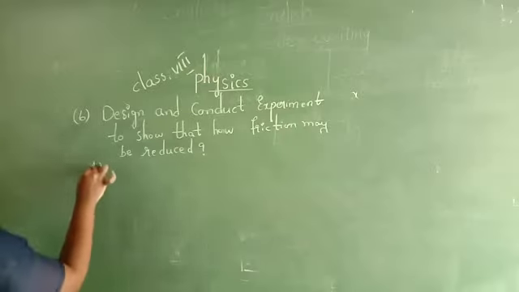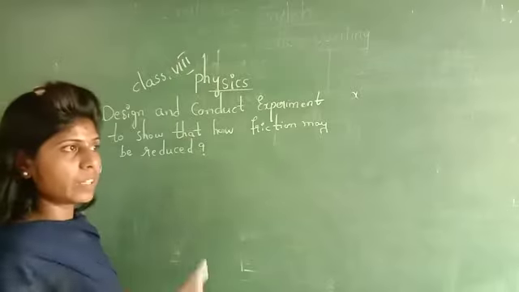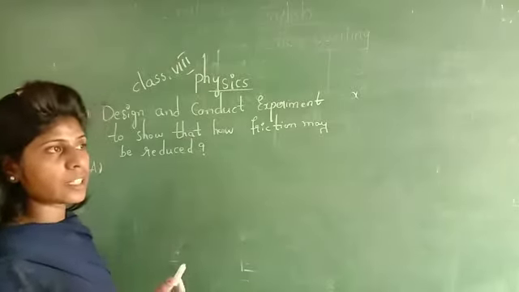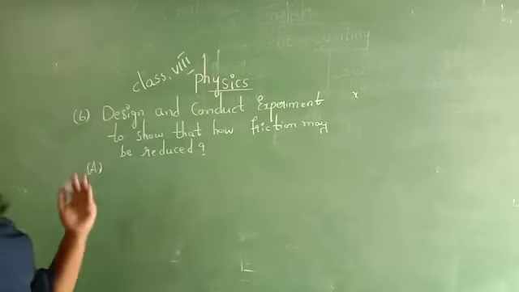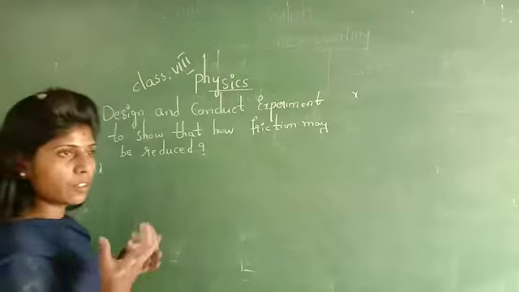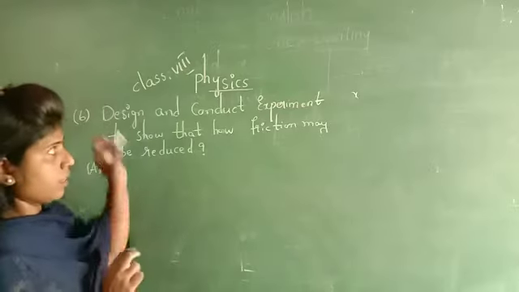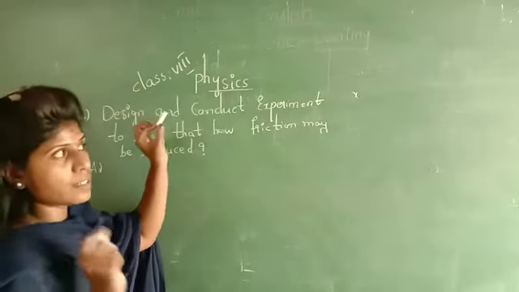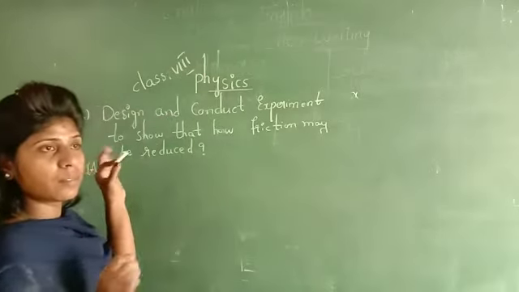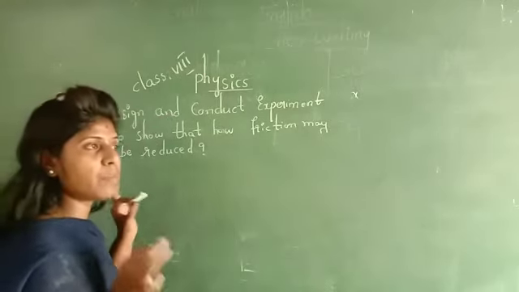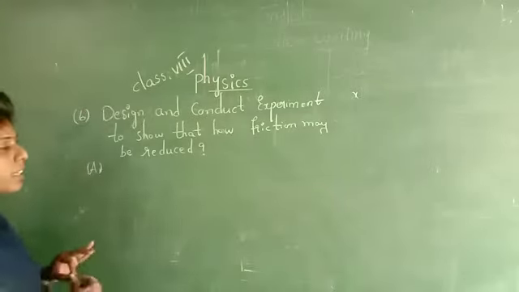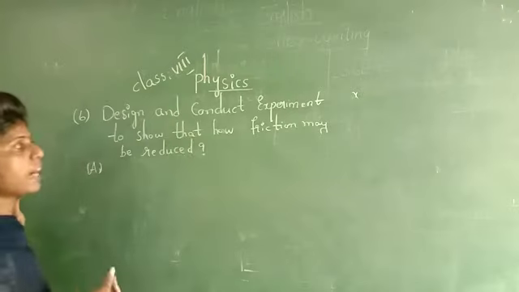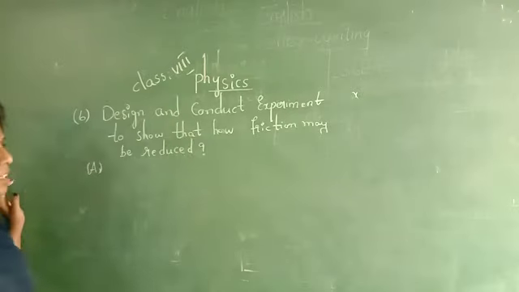What is the purpose of friction? To hold this object, we need friction. Without friction, I cannot hold this object. Yes or not? To move a vehicle from one place to another, we require friction. Or to place a nail on the surface of a wall, we require friction. Without friction, our life becomes miserable. Similarly, if friction is present at an excess level, it has to be eliminated or reduced to a normal state. So how is it possible? What steps do we have to follow?